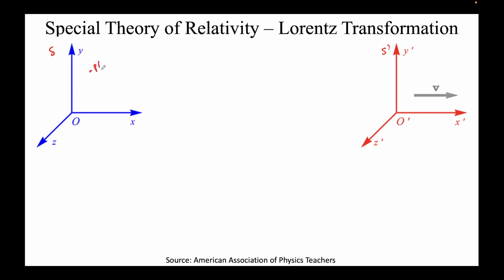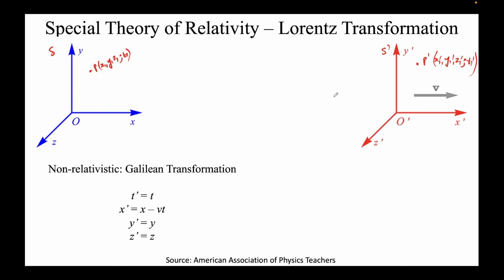This event P1 is x1, y1, z1, comma t1, and the same event will be P prime, but the coordinates observed will be x1 prime, y1 prime, z1 prime, t1 prime. Let's assume that we are in a non-relativistic frame. Such transformations are known as Galilean transformations, named after Galileo. Remember, both these frames will observe the same time, so t1 prime will be nothing but t1.